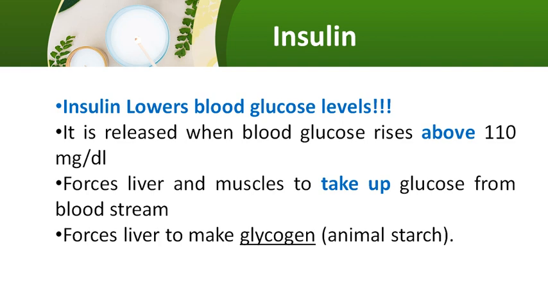So excess glucose will be converted into glycogen and stored in the liver, and it will enhance the glycolytic pathway. It will enhance lipogenesis. It will decrease gluconeogenesis and glycogenolysis, and in that way it will reduce the blood glucose level. So whenever the blood glucose crosses 110 milligram per dl, it will be sensed by the pancreas to stimulate more insulin and bring the level back to normal.